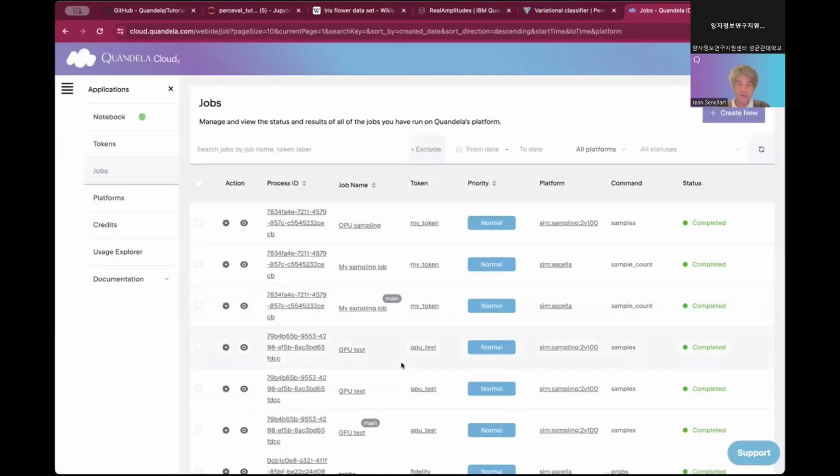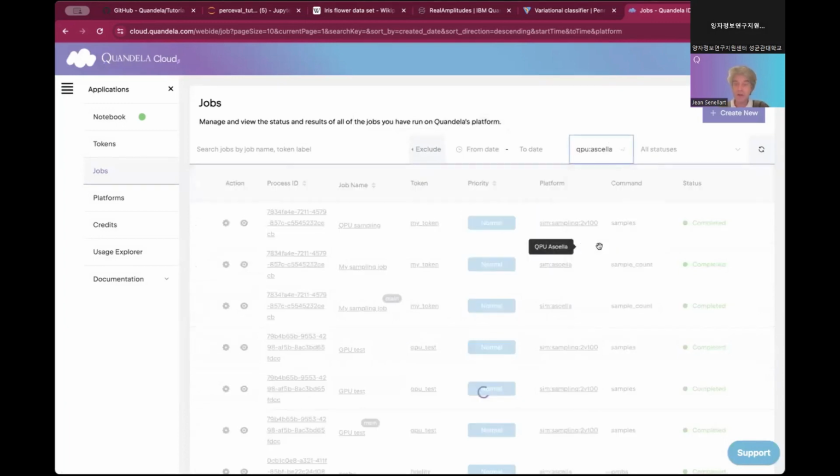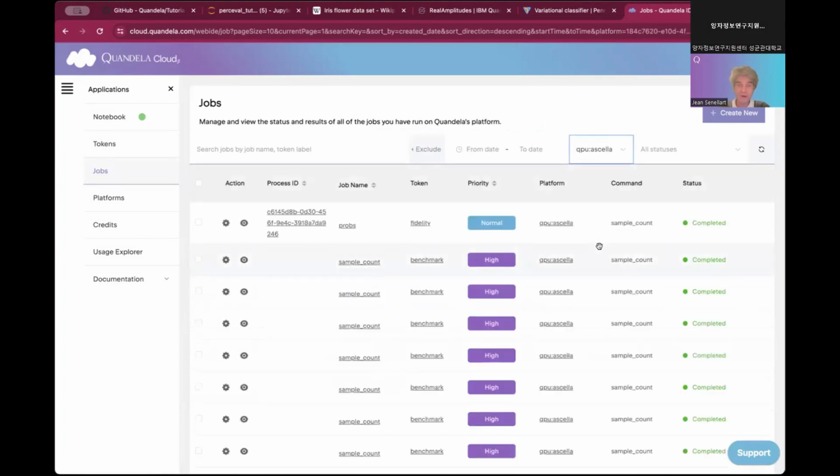So this is the tool you have. When you use the platform a lot, sometimes it's interesting to filter by platform. So this is the last job I ran on the QPU here. I know exactly which token was used, and I can give a name to the job.